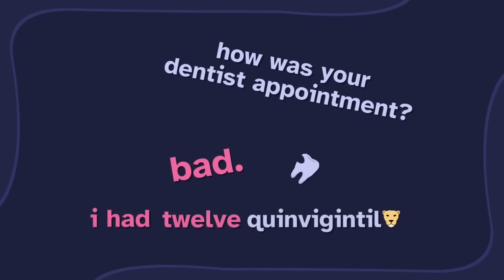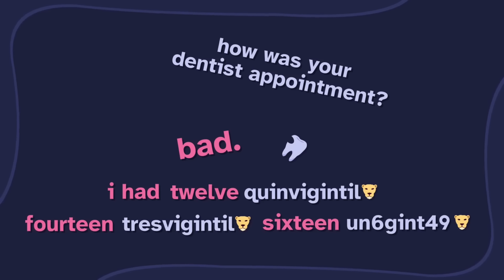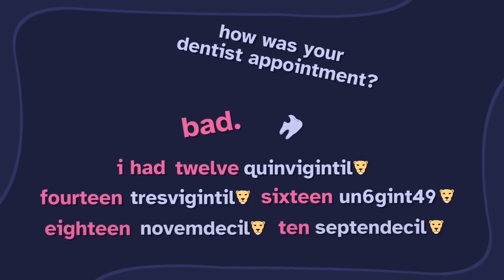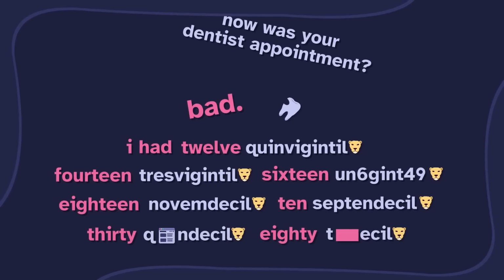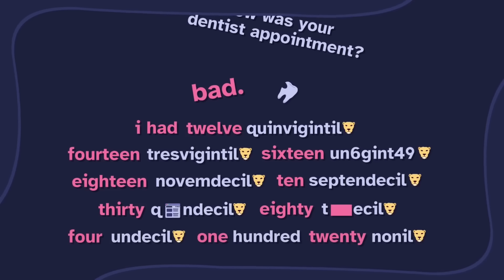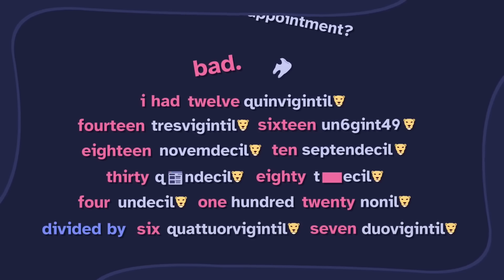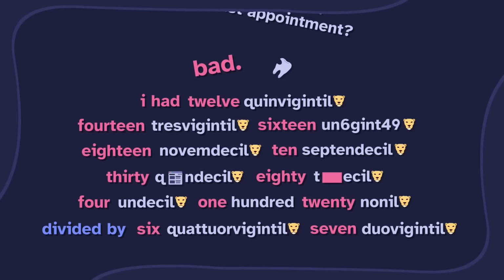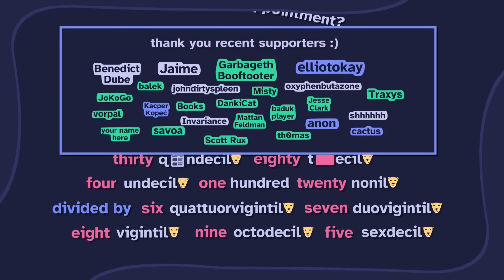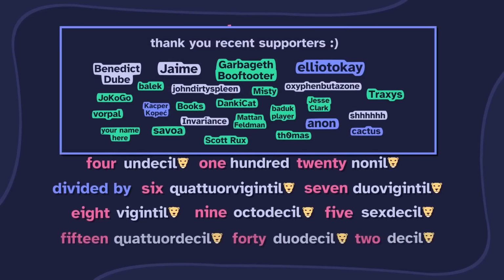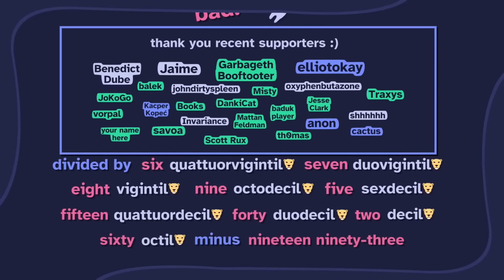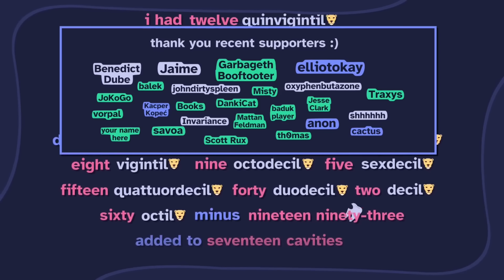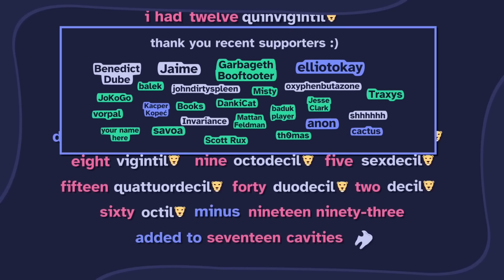Bad. I had 12 quinvigintillion, 14 tresvigintillion, 16 unvigintillion, 18 novemdecillion, 10 septendecillion, 30 quindecillion, 80 tredecillion, 4 undecillion, 120 nonillion, divided by 6 quattuorvigintillion, 7 duovigintillion, 8 vigintillion, 9 sextillion, 15 quattuordecillion, 40 duodecillion, 2 decillion, 60 octillion, minus 1993 added to 17 cavities. I feel like we should just go back to the normal number names.